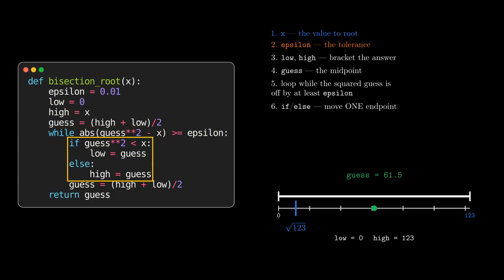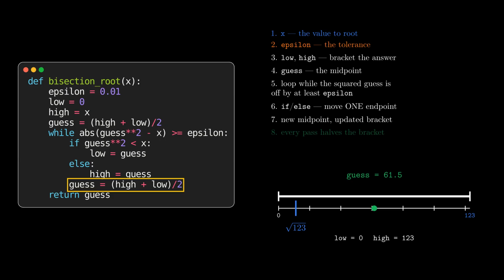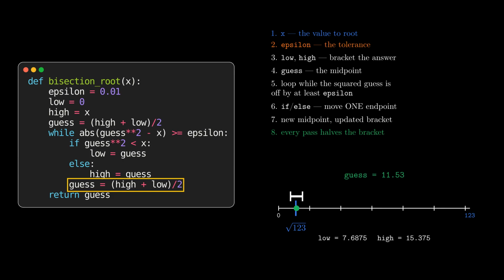Each pass, an if-else moves one endpoint. If the guess squared came in under x, low becomes the guess, otherwise high becomes the guess. Then we take a new halfway point between the updated endpoints. Every iteration cuts the bracket in half, so the guess closes in fast.